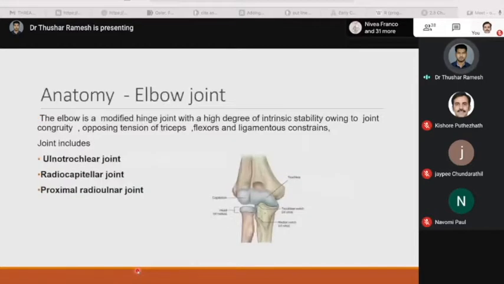Let's see the anatomy of the elbow joint. The elbow is a modified hinge joint with a degree of intrinsic stability owing to the joint congruity, opposing tension of triceps, flexors, and ligamentous constraints. The joint includes an ulnotrochlear joint, a radiocapitellar joint, and a proximal radio-ulnar joint. Let's see the joint characteristics.